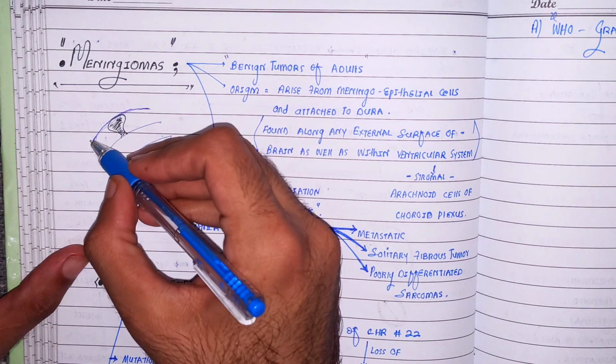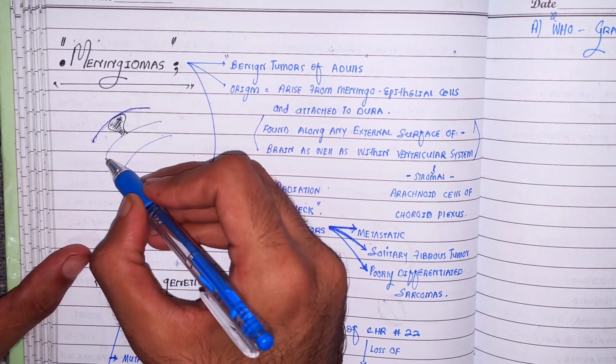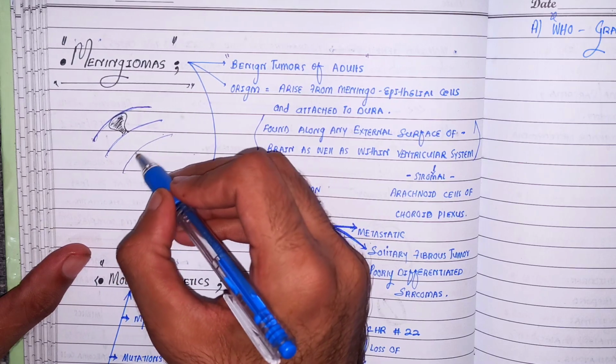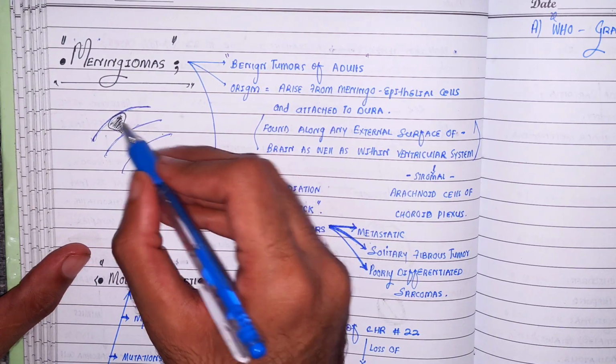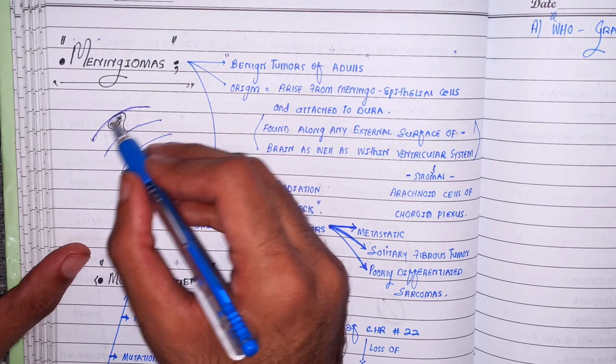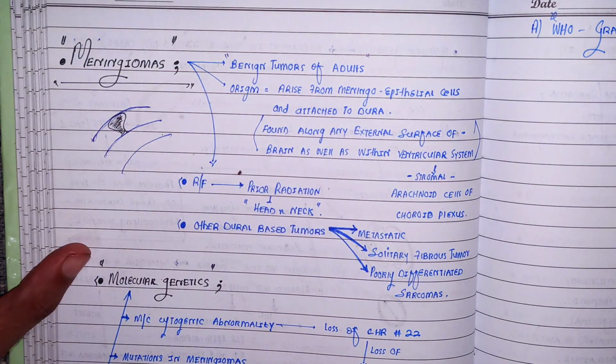As you can see, beta, this is the dura mater, this is the arachnoid mater, this below is the pia mater, and can you see this is the tumor arising from the meningoepithelial cells and is attached to the surface, attached to the dura, right?